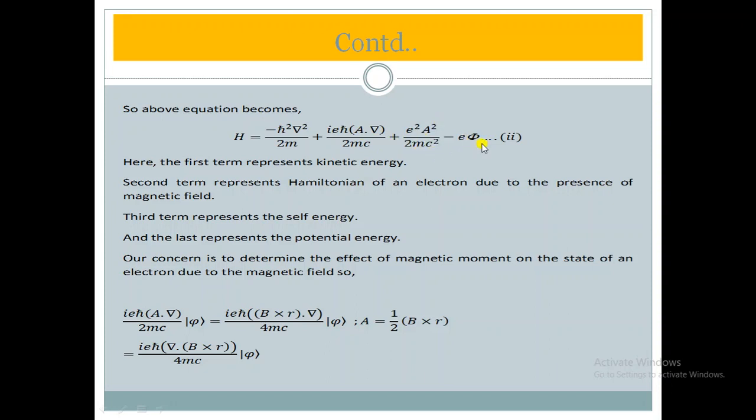Our third term has vanished, and here I have written what each component is. The first term represents the kinetic energy, p square by 2m, like p square by 2m in the general case.